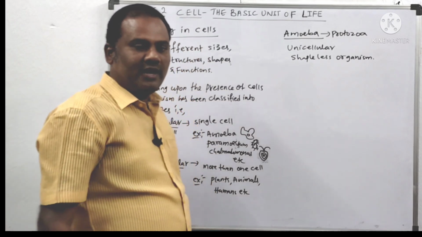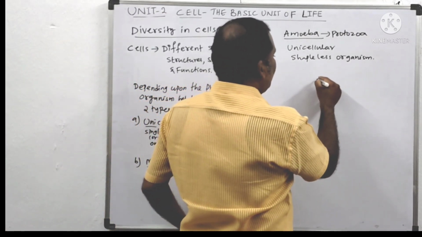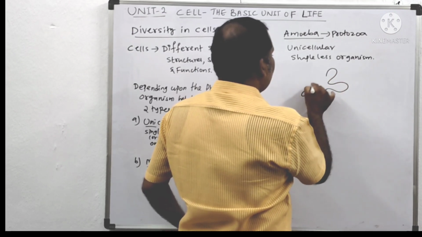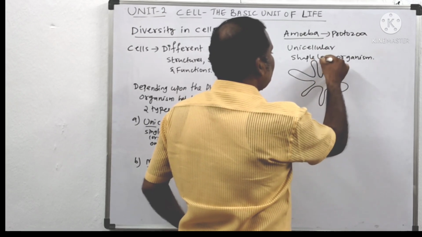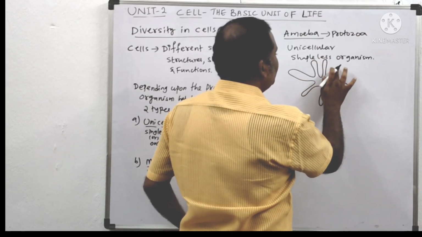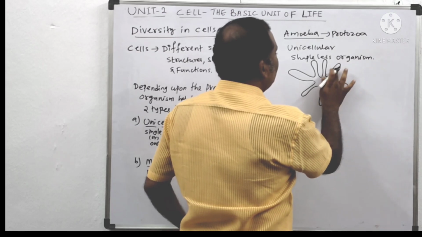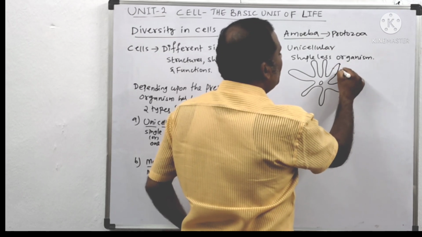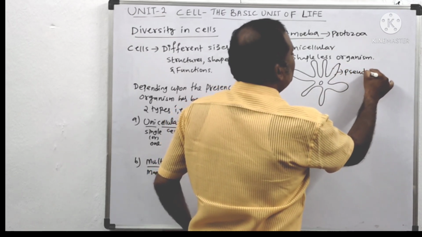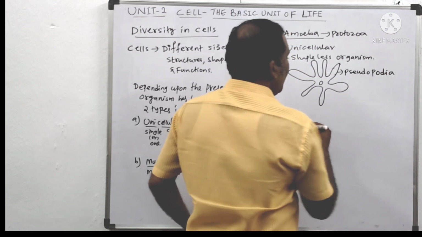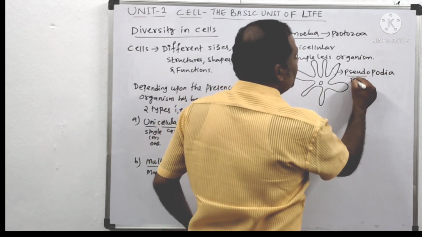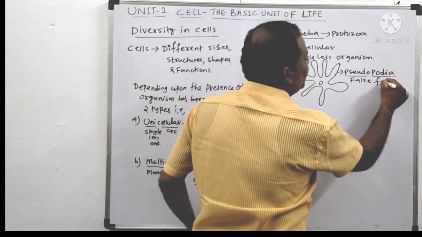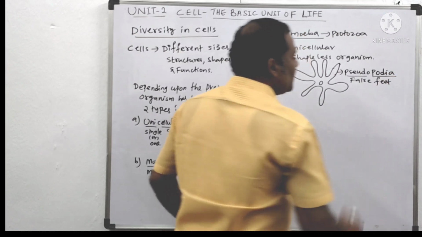Why does it not have a particular shape? For example, take an amoeba. It will have extended tube-like structures present. These tube-like structures are called pseudopodia. Pseudo means false, very important, you have to remember. And podia means feet or legs. That is, they have false feet.